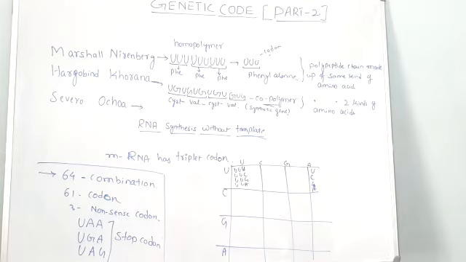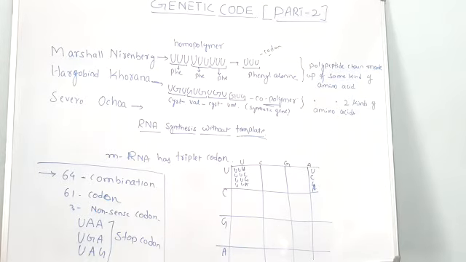So this triplet code codes for phenylalanine. The polypeptide chain which is formed is made of the same kind of phenylalanine,